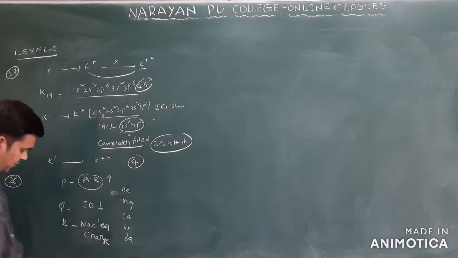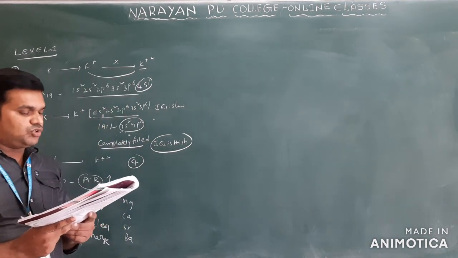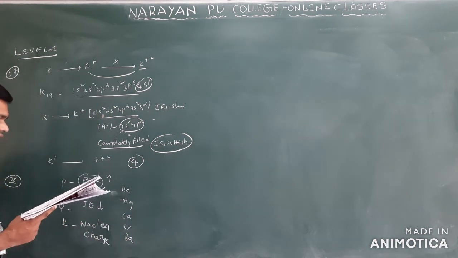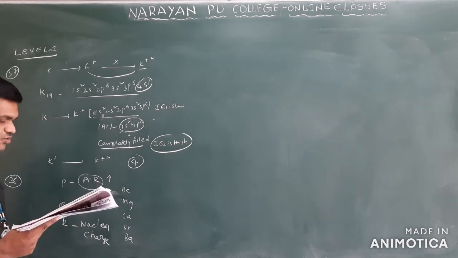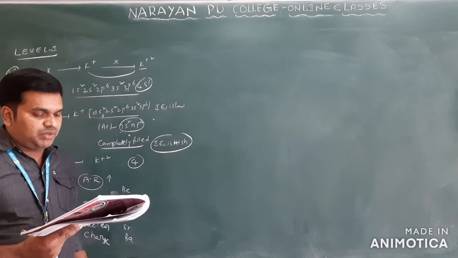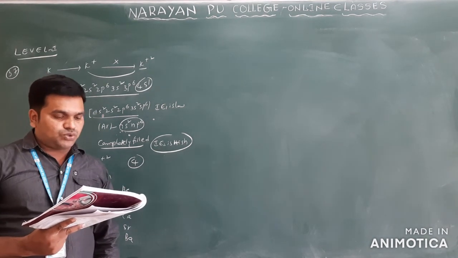So what are they asking here? Which increases from beryllium to barium. Atomic radius from top to bottom increases only. That is the increasing portion. Ionization energy decreases only. But you can come to the nuclear charge.